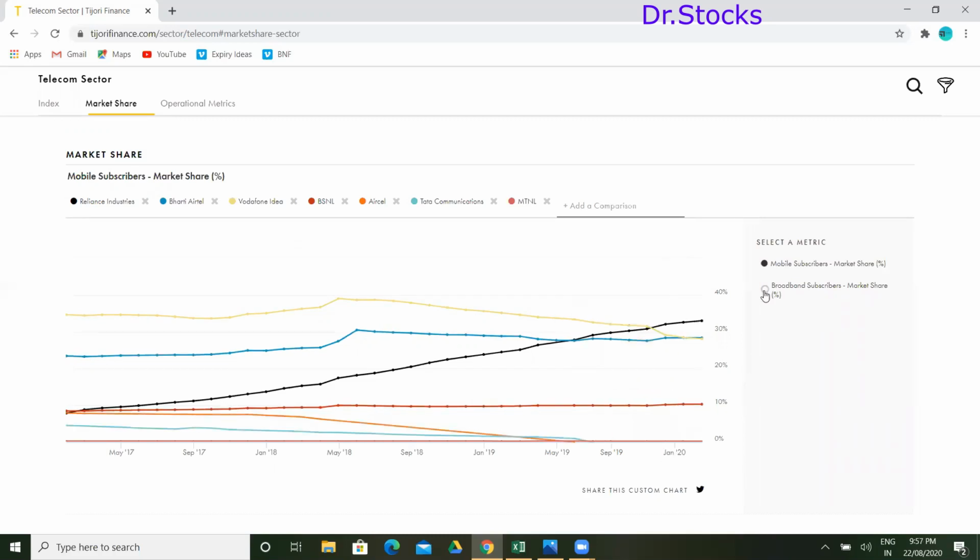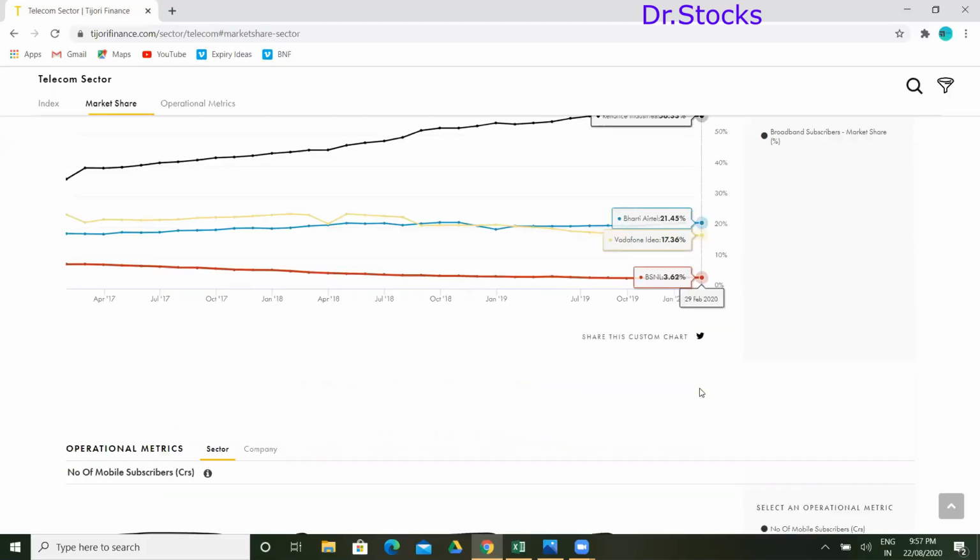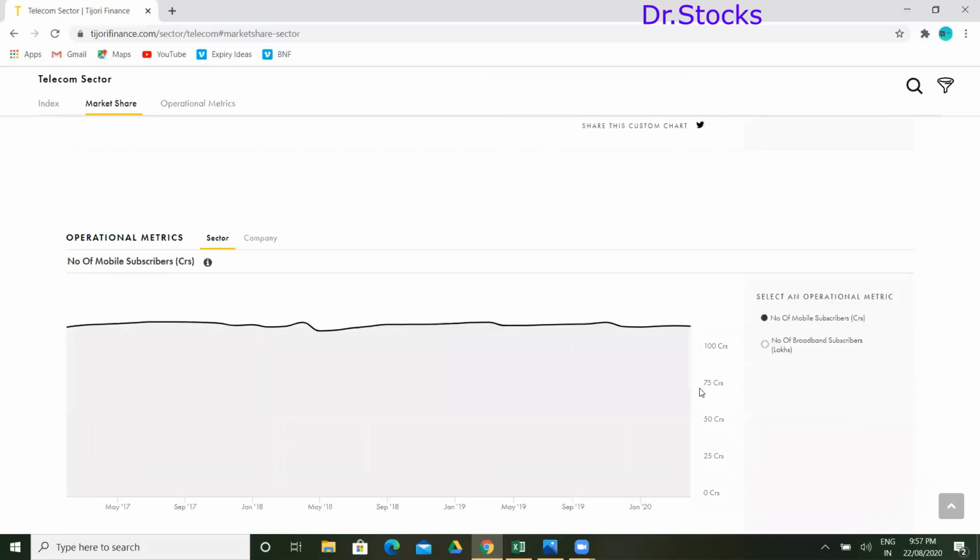In broadband subscribers, again Reliance Jio is leading this sector, and it is marginally very, very high. It's like 56%, and Bharti Airtel has only 21%. So the margin gap between first and second place is very high, and there is a close level between Bharti Airtel and Vodafone, and BSNL is again struggling here with just 3.62. So that is where we have to collect these things.